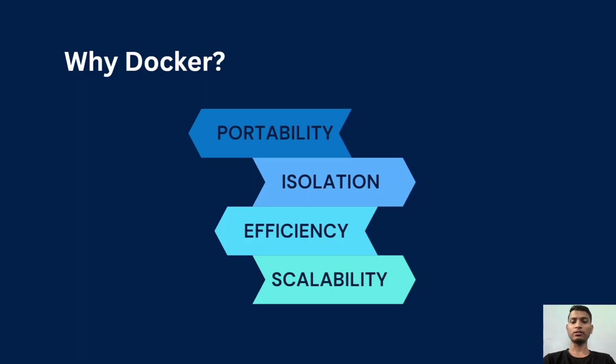Third is efficiency. Docker containers share the host OS kernel, making them more lightweight than traditional virtual machines. This results in faster startup times and better resource utilization. And the last one is scalability. Docker enables scaling by allowing you to run multiple instances of containers. This flexibility is especially beneficial in microservice architecture.